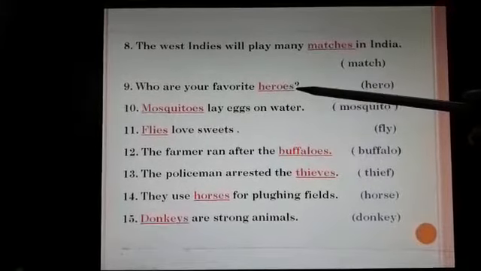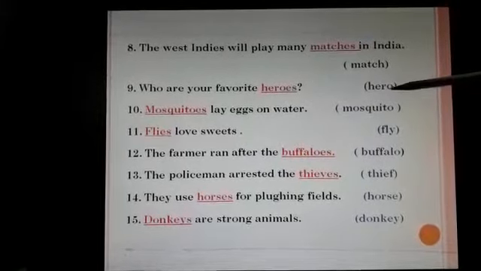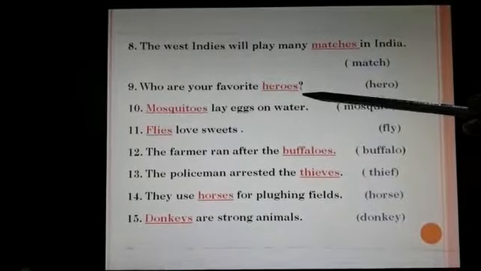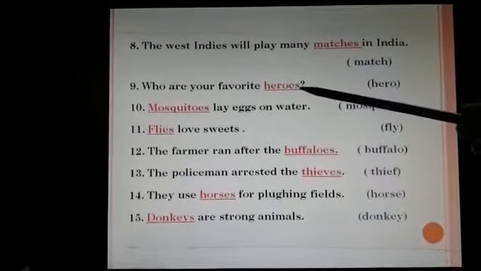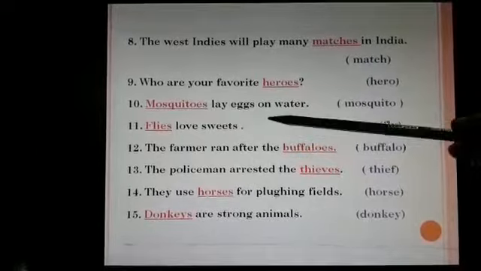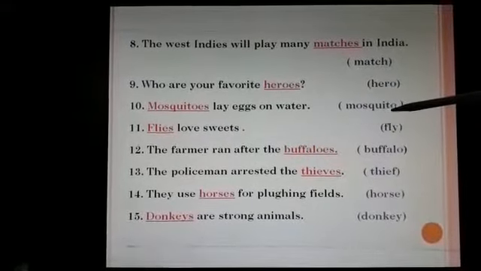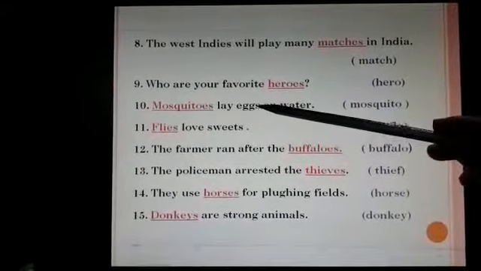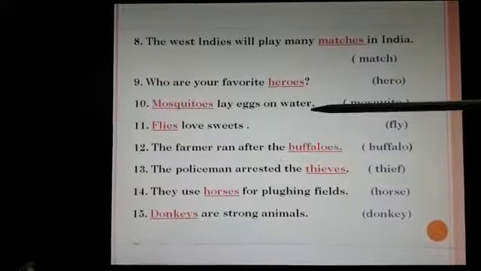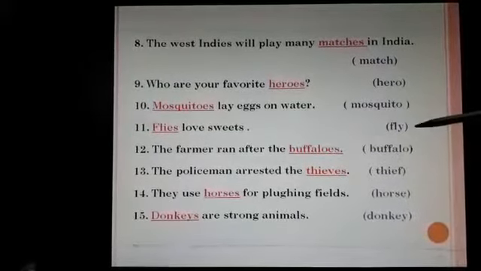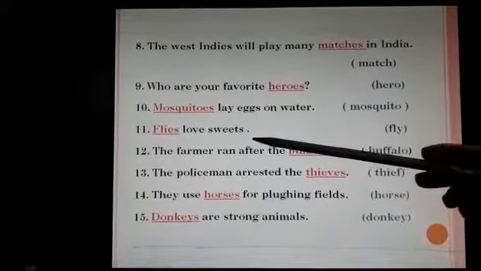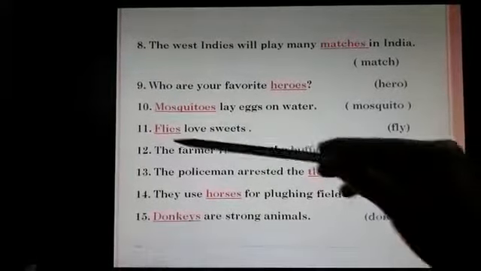Who are your favorite dash? The keyword is hero. The answer is heroes. So here it is ending with O and we have added ES. Mosquitoes lay eggs on water. The keyword was mosquito. So we have changed the answer into mosquitoes. Dash loves sweets. The keyword is fly. So the answer is flies. Y has changed into IES.